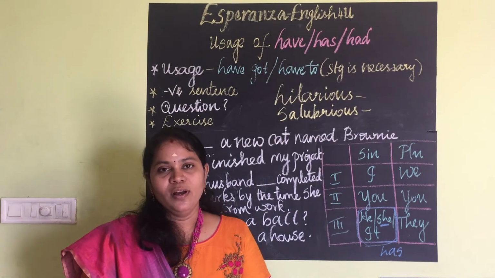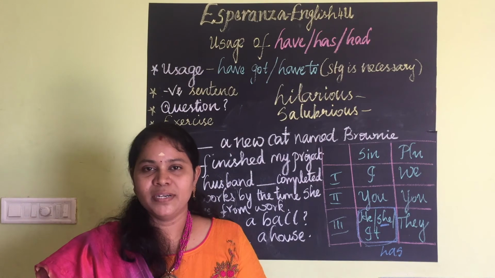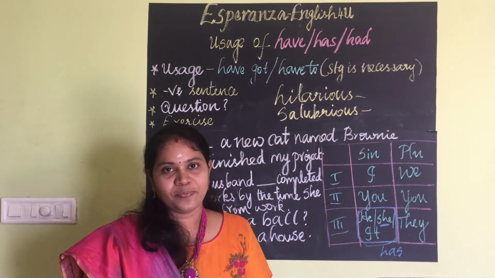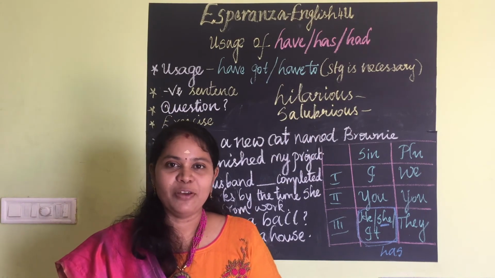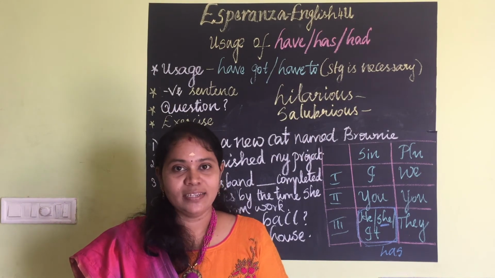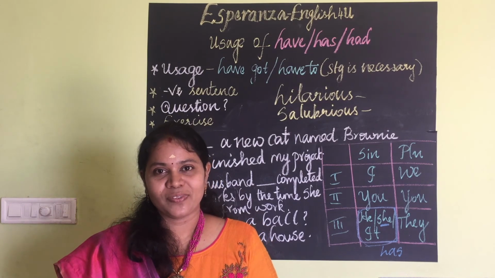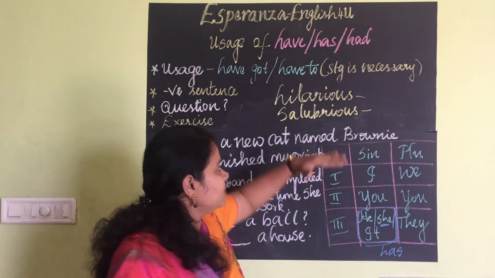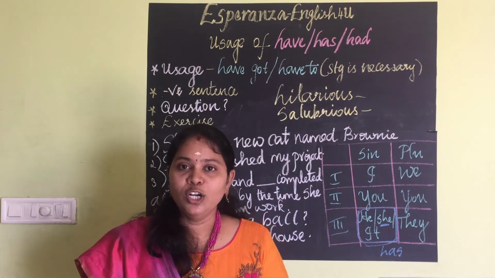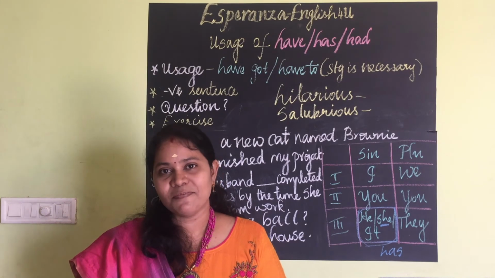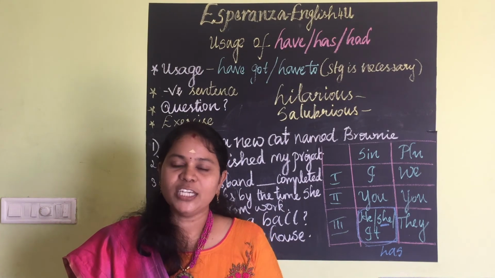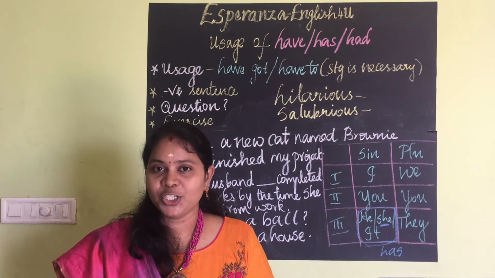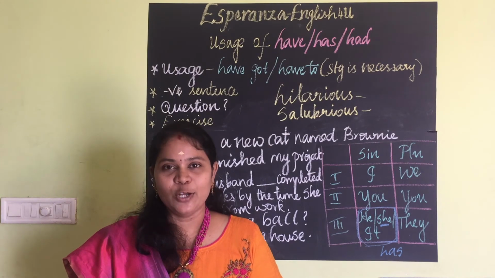Already I have informed you, I am going to give you two vocabulary words per session. Today's vocabulary words are hilarious and salubrious. Hilarious means extremely funny. Mr. Bean's comedies are hilarious to watch. The next is salubrious. Salubrious means good and healthy. Fresh air and exercise are always salubrious.